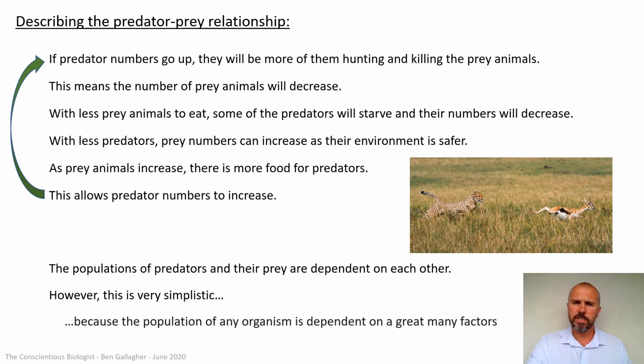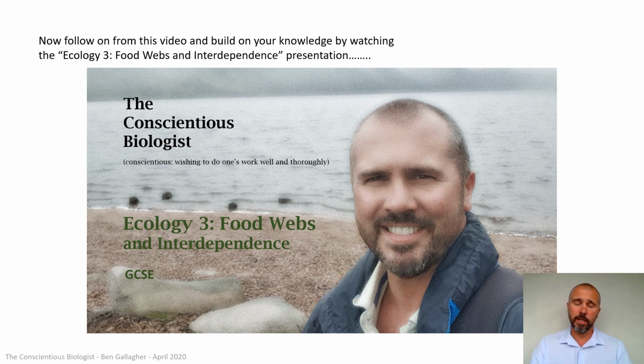Okay, so this is very simplistic how we've put it, and it's because the population of any organism is dependent on a great many factors. That's where we're going to go in Ecology 3. Take a quick screenshot of this if you want. If you didn't take a screenshot of the graph, go back and take a screenshot of that as well, because those two together, the graph, the full graph once it was fully revealed, and this explanation covers the predator-prey relationship. Okay, so carrying directly on from that then, I want you to go to the Ecology 3 Food Webs and Interdependence presentation. That'll just develop this concept a little bit further.